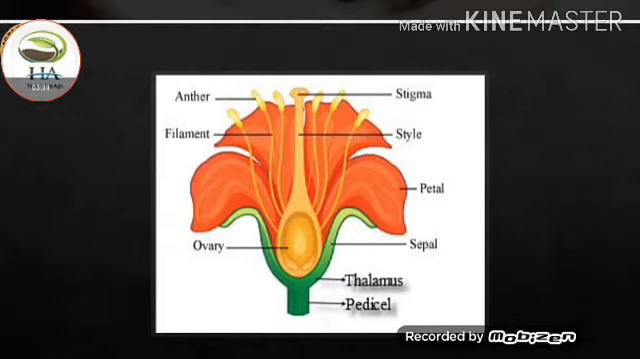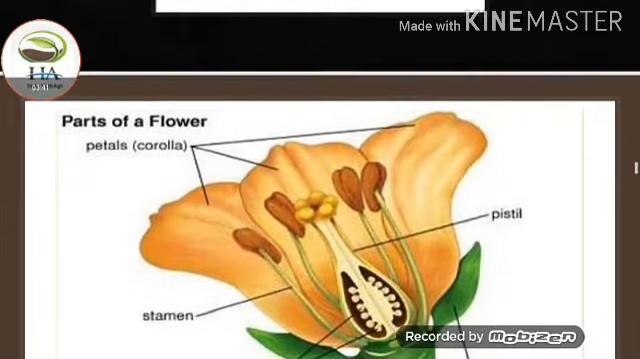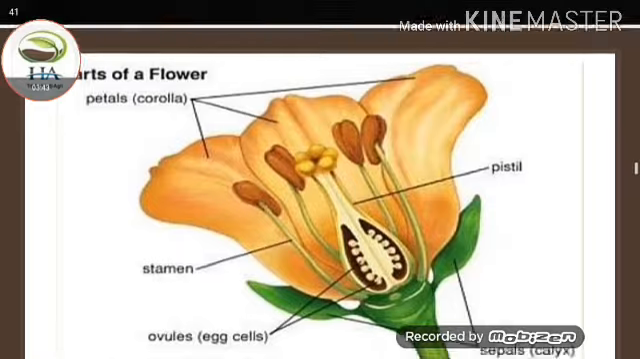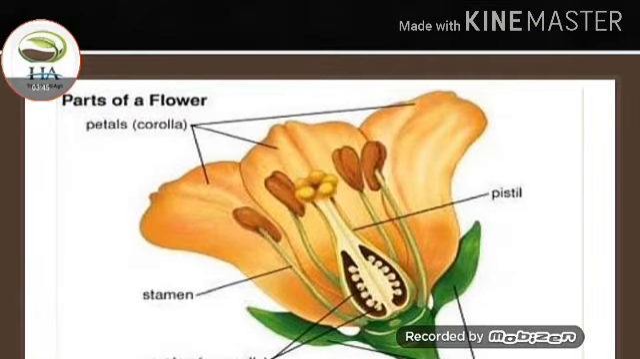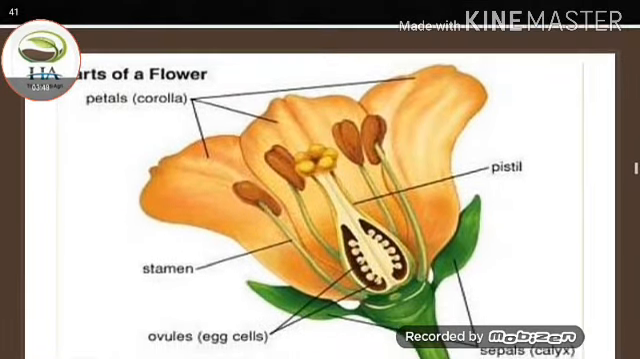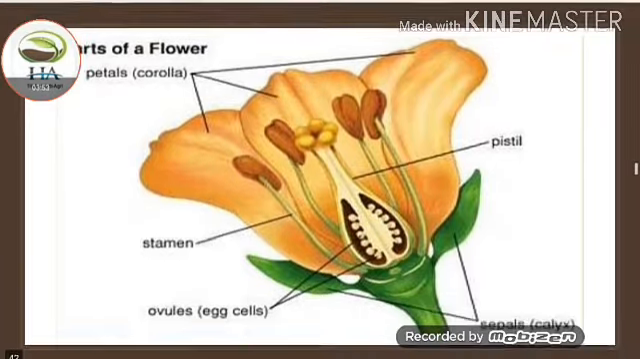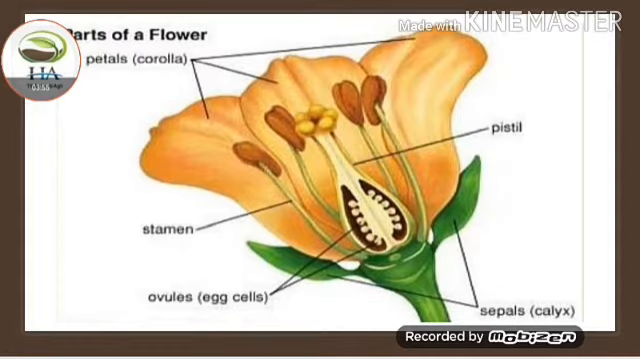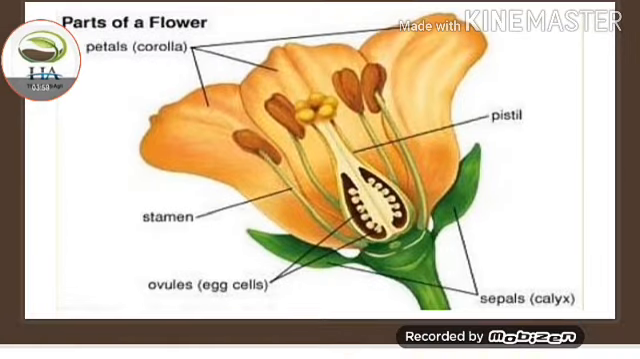This one is a floral diagram. These are the parts of the flower. The colored petals are known as corolla. Stamen is the male part. Ovules, egg cells are female parts. And at the base of the flower, the green colored sepals are known as calyx.